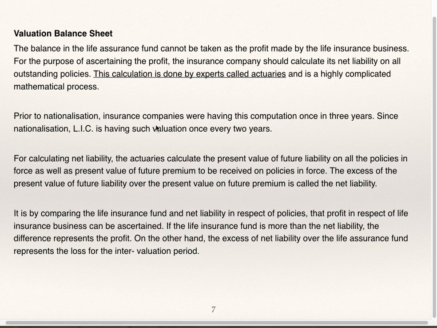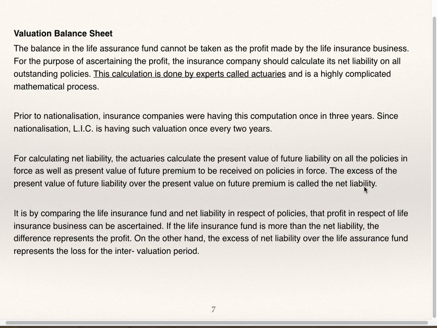Prior to nationalization, insurance companies were having this computation once in 3 years. Since nationalization, LIC is having such valuation once every 2 years. For calculating net liability, the actuaries calculate the net present value of future liability on all the policies in force as well as present value of future premium to be received on all policies in force. The excess of present value of future liability over present value of future premium is called net liability.